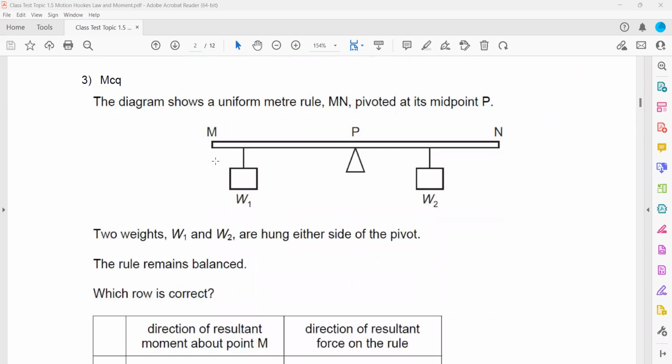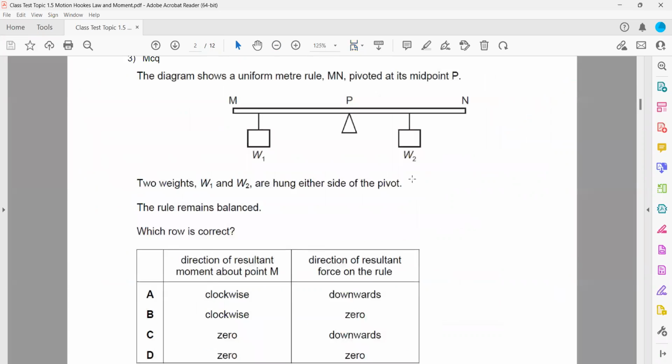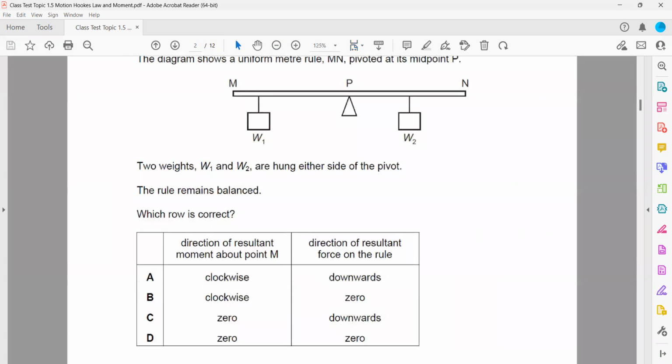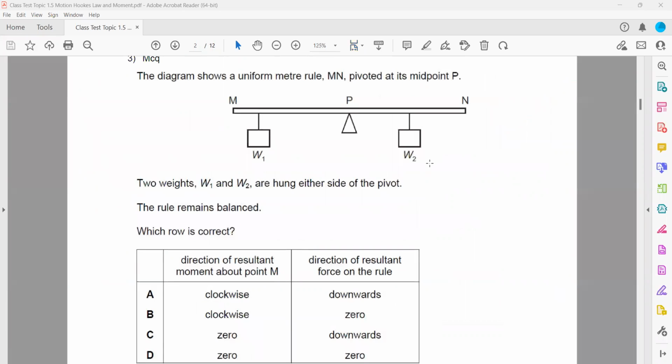The diagram shows a uniform meter rule. Two weights are attached to this uniform meter rule, and it remains balanced. It means it is in equilibrium. So if an object is in equilibrium, what are the conditions? There should be no resultant force, like the resultant force should be 0.